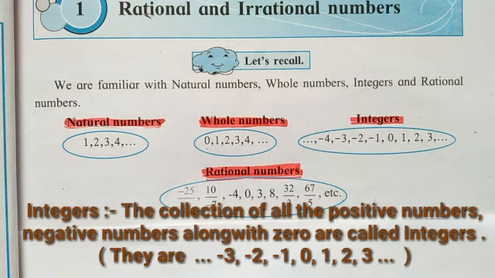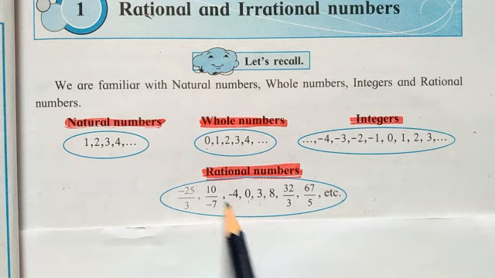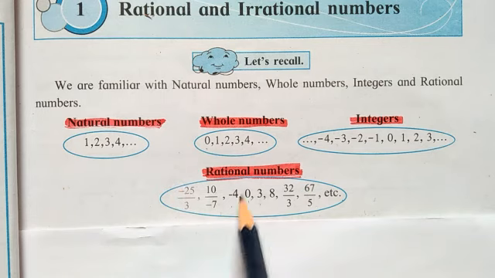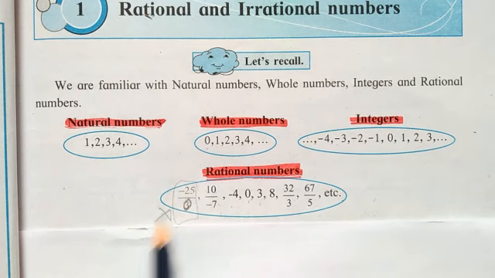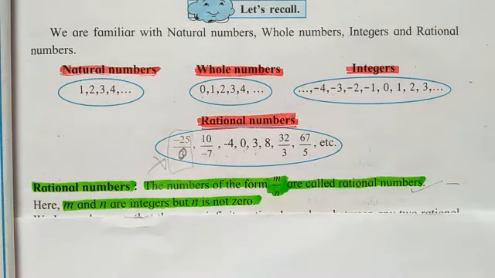Rational numbers. So, 0 or any positive number or any negative number or any fractional number, where the negative symbol is on the numerator place or on the denominator place, in all these cases these numbers are called rational numbers. But only when the denominator place has 0, in this type of situation, that number will not be considered a rational number. So if you move towards the definition, it will be clear to you properly.